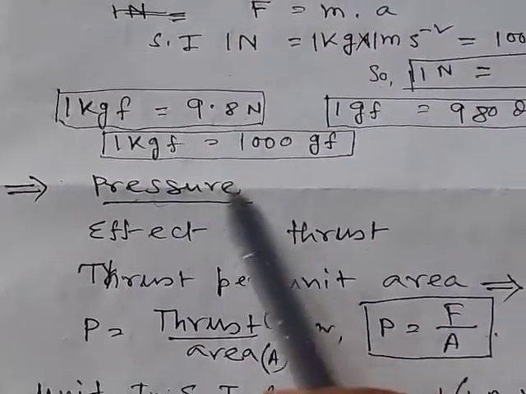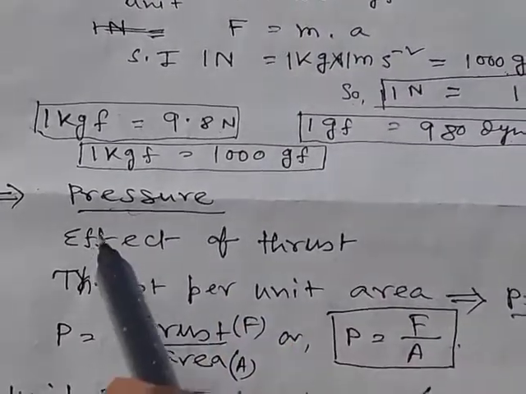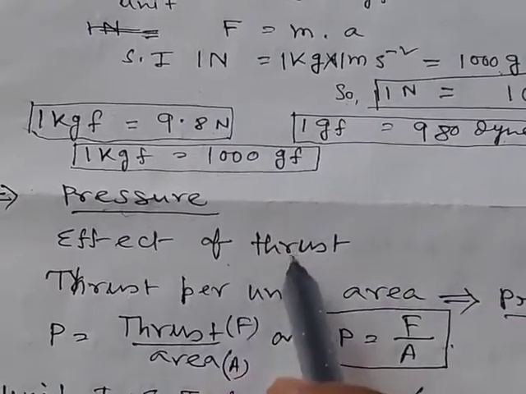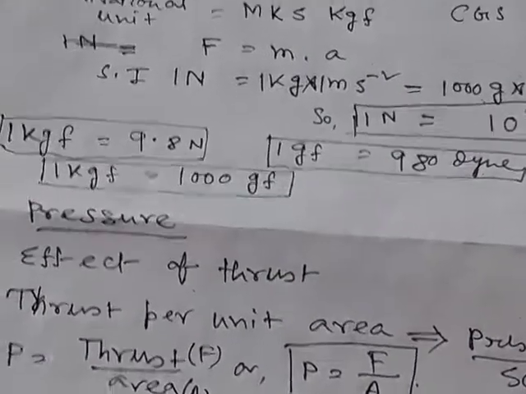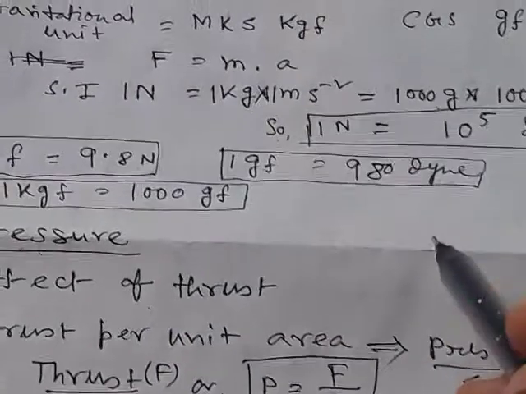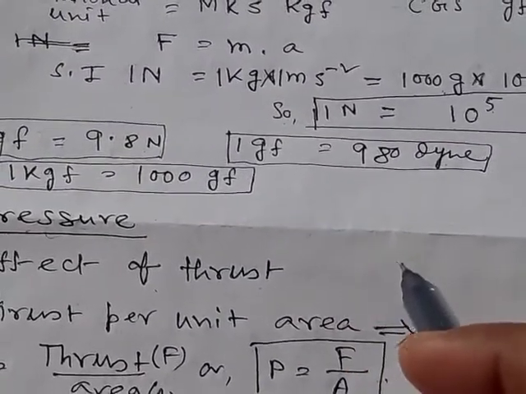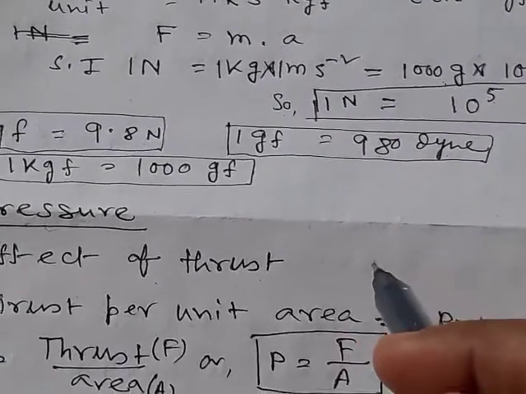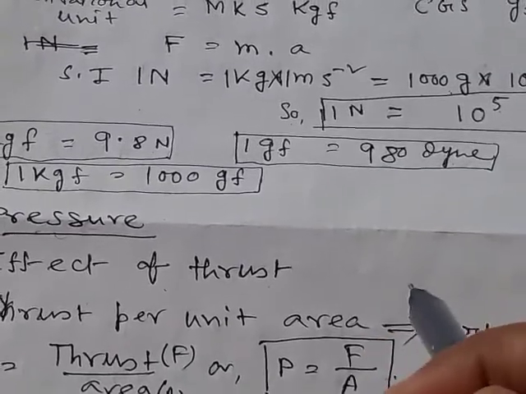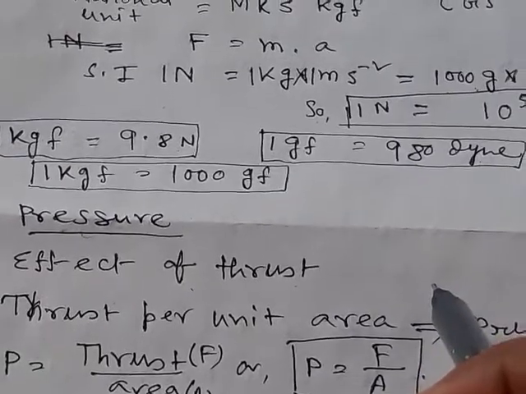Now what is pressure? We know about thrust. Now we will learn about the effect of thrust. Thrust may be the same, but the effect of thrust may be different. Say we are standing on loose sand, then you will observe your feet will sink into the sand.